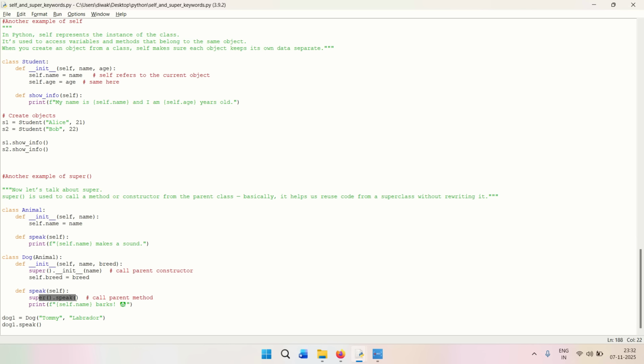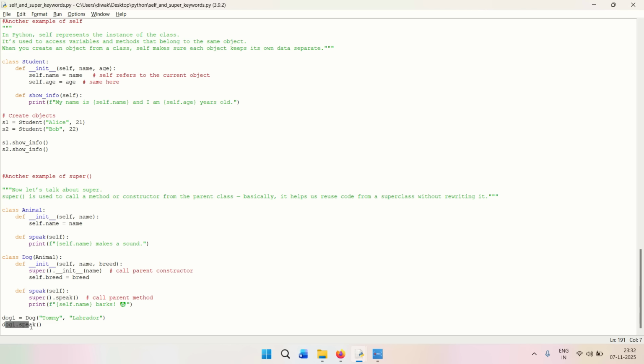The super.speak in this case is going to call the parent's speak method, right? So with super, we are referring to the parent, and in the parent it is going to call the speak method. And what is the constructor doing over here? The child constructor is basically calling the parent constructor, which is super.init, right? So when you pass the dog's name Tommy and the dog's breed as Labrador, these values are going to pass into the child, right? Now when we pass it to the child,